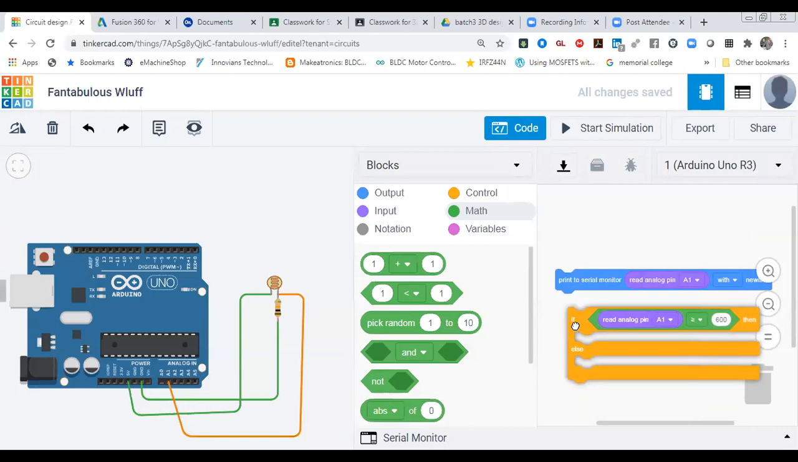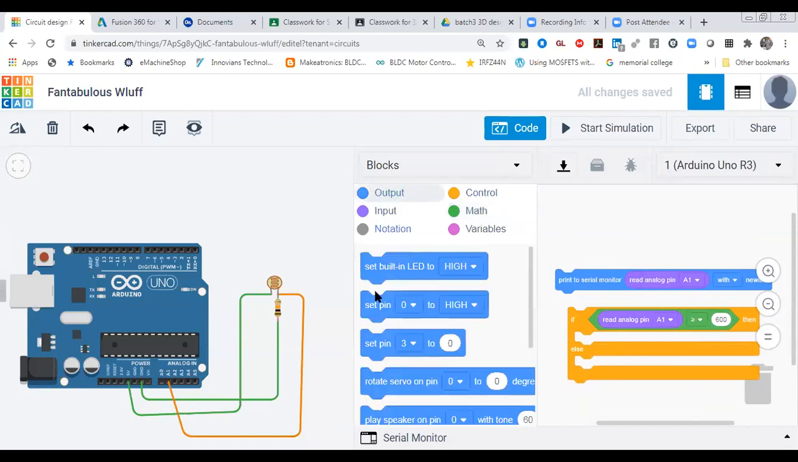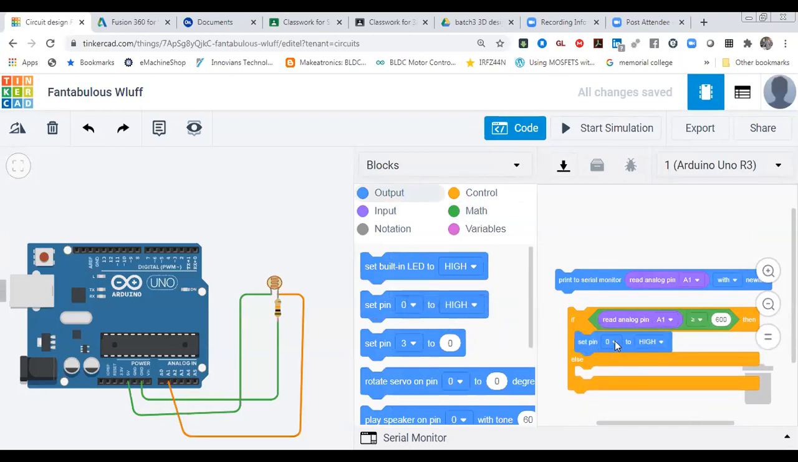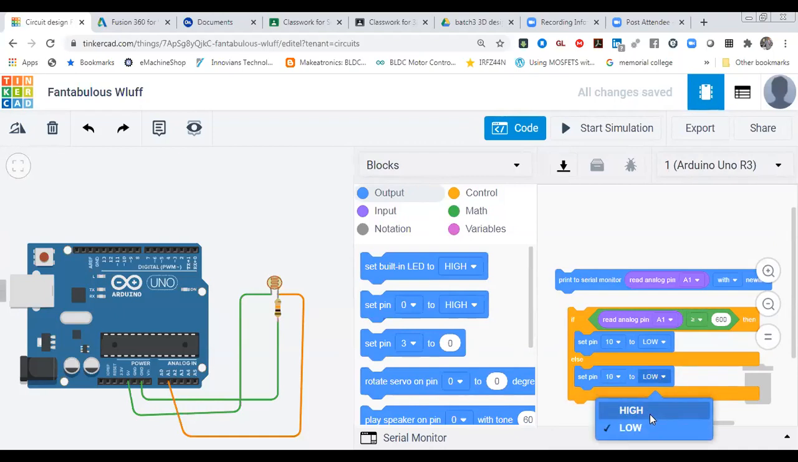So let's see what is happening. You can see how it is working. If this condition is satisfied, your LED should be turned off. If this condition gets satisfied, you want the LED to be off. So you can take this pin, second block, LED, any pin you can take for the LED. I'm going to take pin number 10. LED should be low, otherwise LED should be high. This one I have taken. So LED low, LED high.